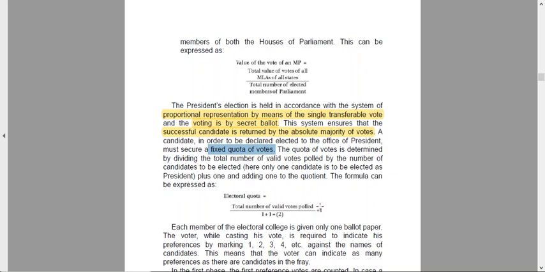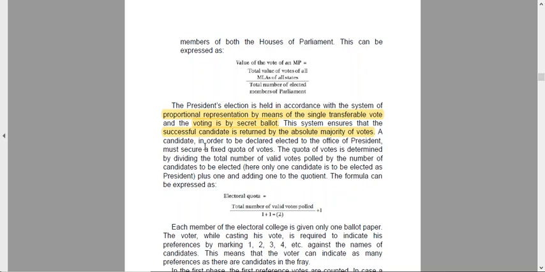That is, the number of valid votes polled upon the number of candidates who are standing, plus 1. So generally we have seen just one or two candidates standing for the election of the president. So here you have 1 plus 1. So 1 is the number of seats that we have, and the plus 1 is the quotient that we add.